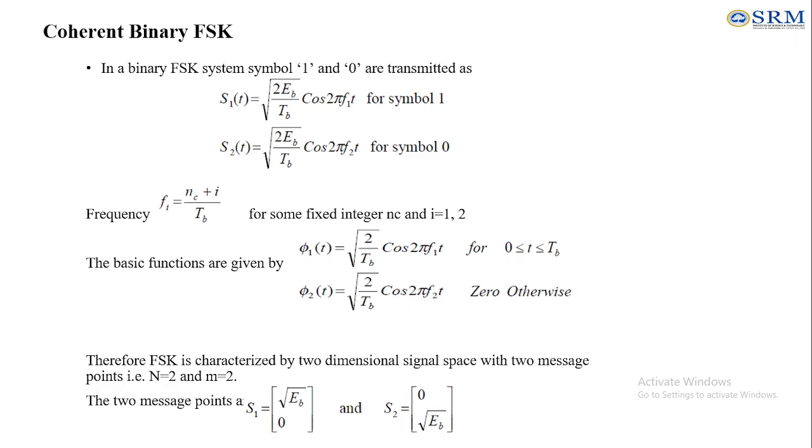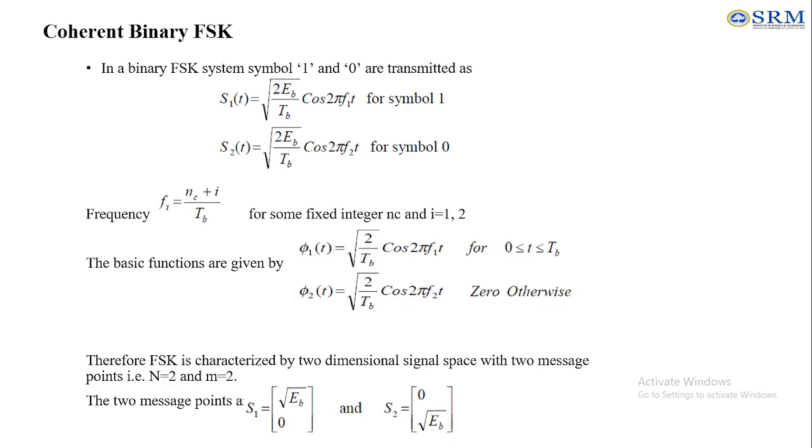The basic functions used to generate the signals are given by phi 1 of t and phi 2 of t, based on the two signal frequencies f1 and f2. f1 is for the input signal 1, and f2 will be for 0.